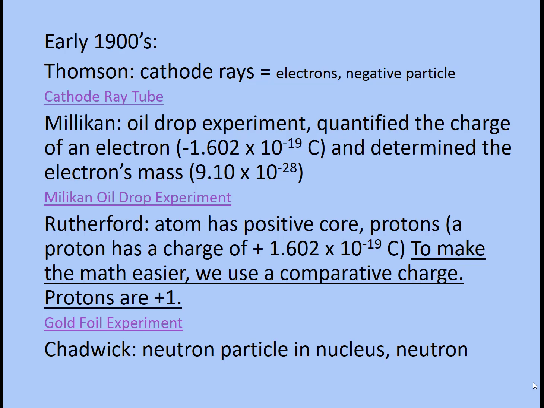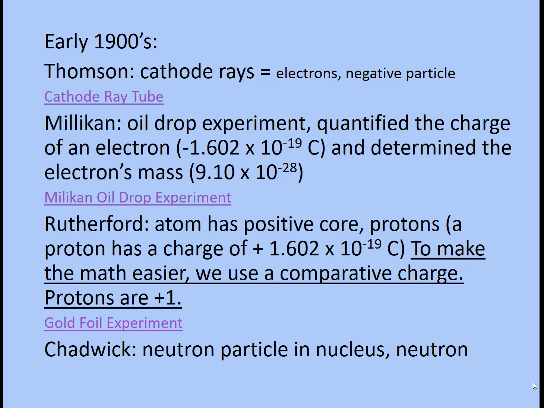Ernest Rutherford next came along, and if there was a negative particle, he tried to find the positive particle. And it was determined that the positive particle is found in the core of the nucleus, and it was named the proton. And it had the exact opposite charge of the electron. Now, these numbers are really, really small, this minus 1.6 and the positive 1.6. And because they have equal but opposite charges, we just make things easier and we say the electron has a charge of -1 and the proton has a charge of +1.